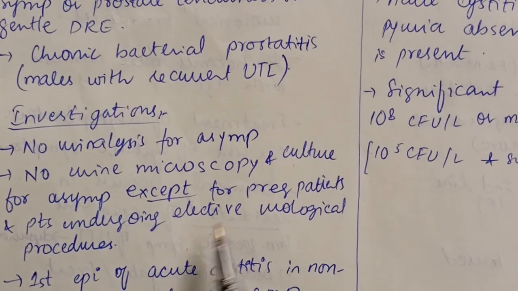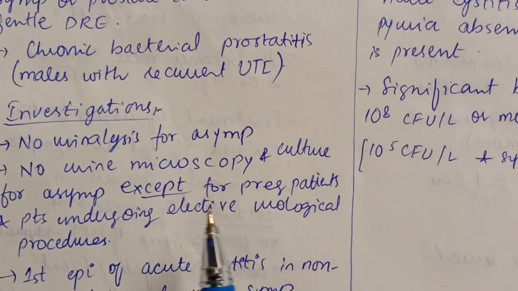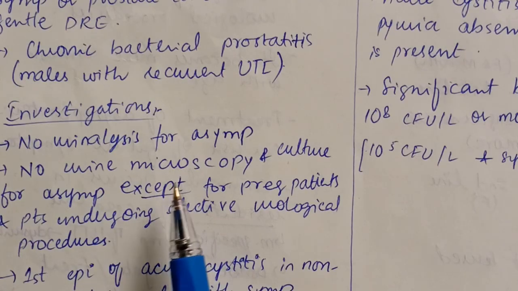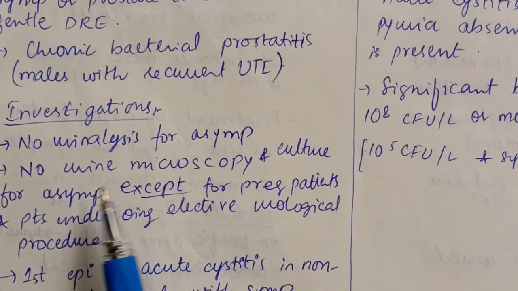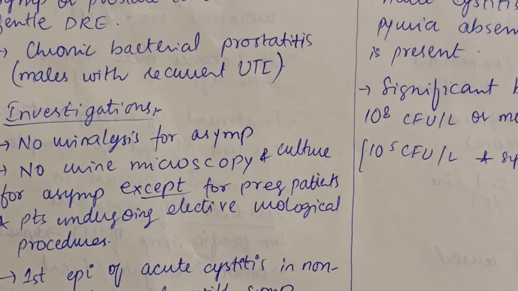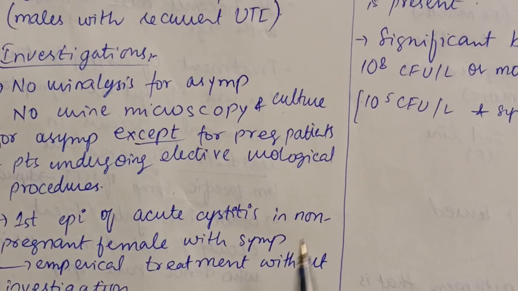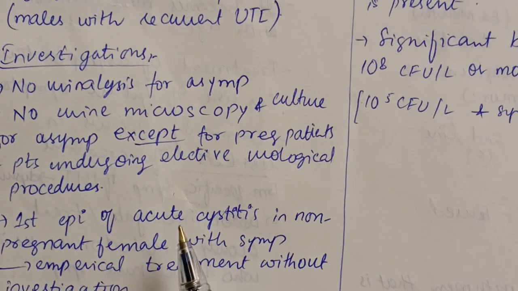These are the two population groups for whom we screen for urinary infections, doing urinalysis and urine microscopy and culture in asymptomatic patients. If the patient has a first episode of acute cystitis and is a non-pregnant female with symptoms, we treat empirically, and antibiotics can be given without investigation.